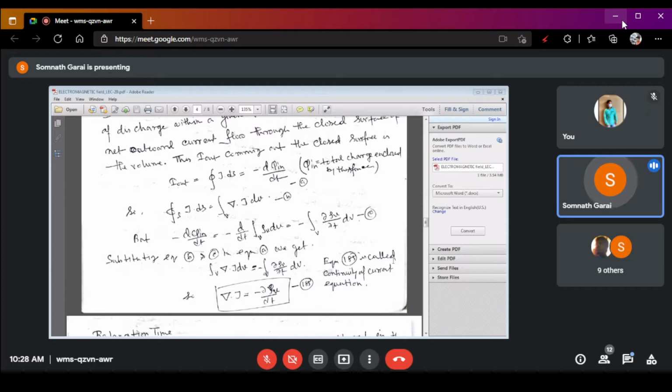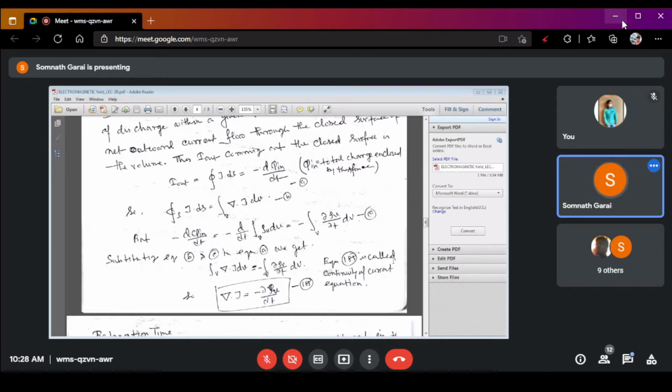Now it will also be expressed as the partial derivative of rho v, because the volume charge density has three different components. That's why it will be expressed in del form. So minus d/dt of q in is equal to minus volume integral of the partial derivative of rho v with respect to t dv, and that is expressed as equation number C.